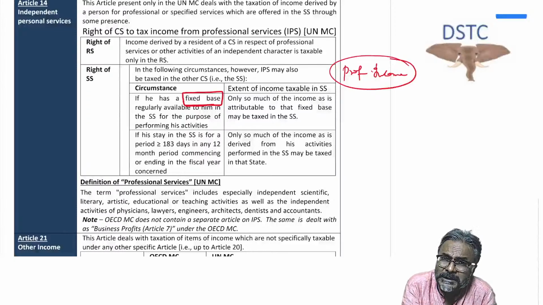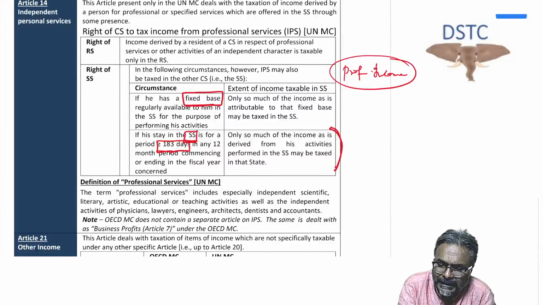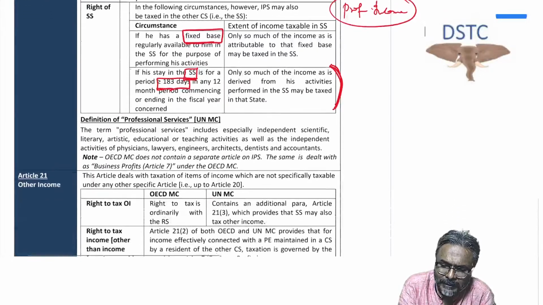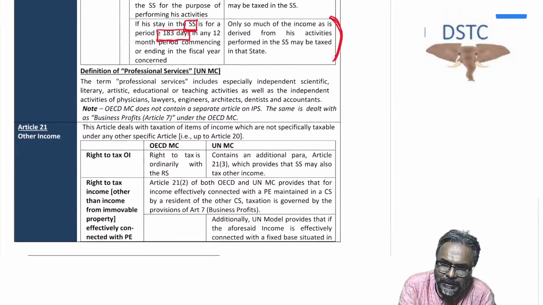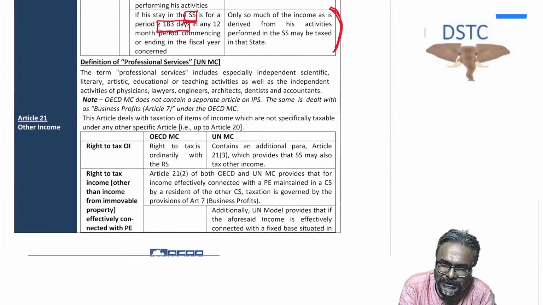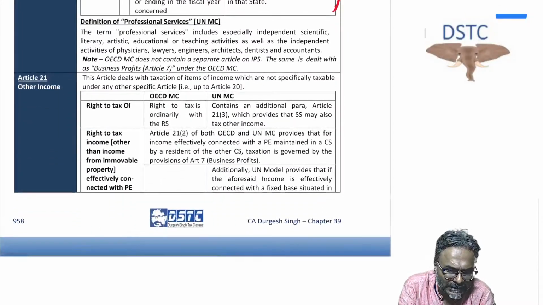Supposing you don't have a fixed base in the source country, but your stay in the source state is for 183 days or above in any 12 months. In that situation, students, that income will be taxed in the source state. That is what it is saying.